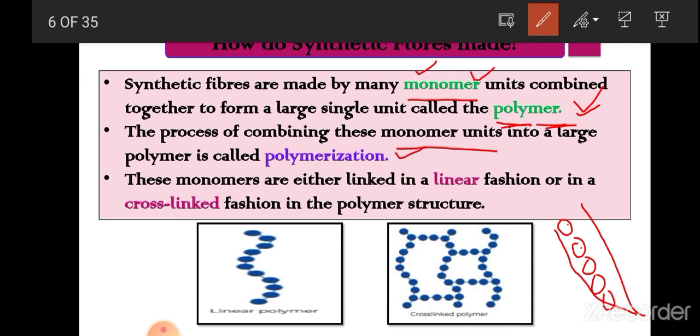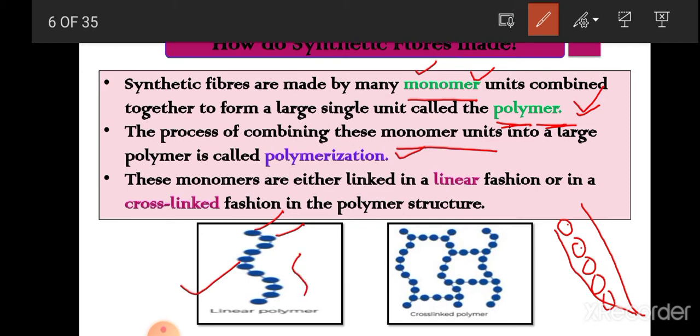Now how do they polymerize? So monomer units are linked in two ways. They are linked either in a linear fashion, as you can see in this diagram. You can see these are the monomer units, and these monomer units are arranged in a linear way.